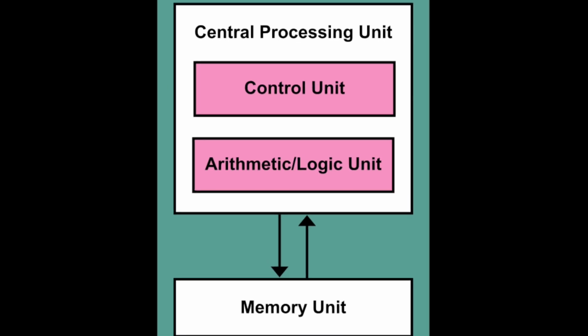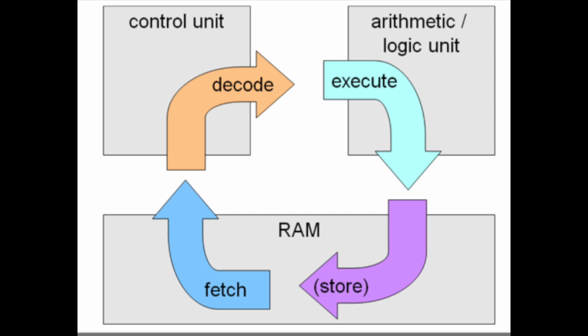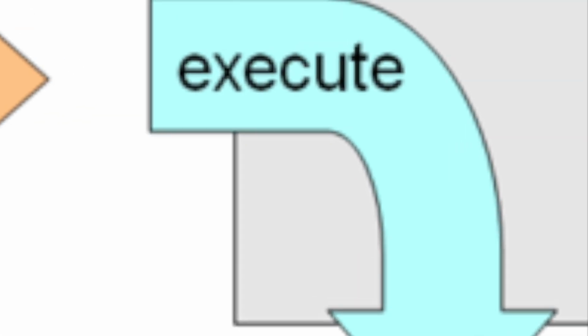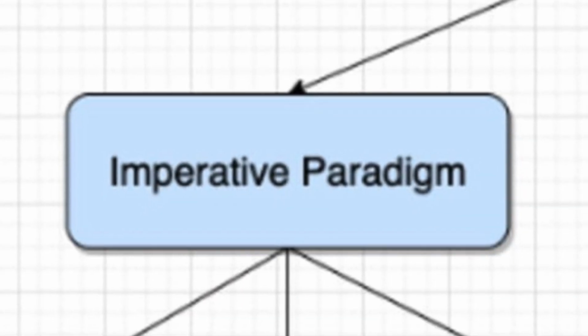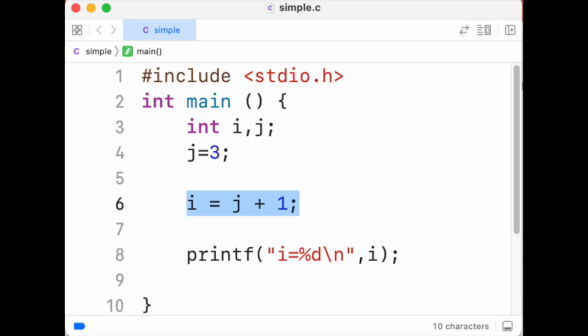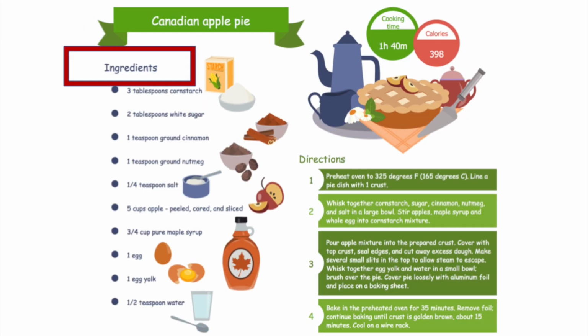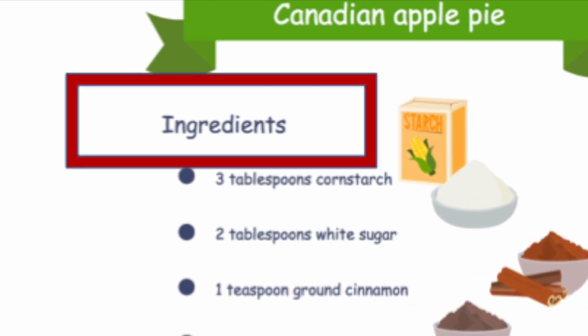The von Neumann architecture can support several paradigms to construct programs for digital computers. The closest paradigm to the fetch-execute cycle is called imperative programming. Imperative programs are analogous to a recipe for cooking. These types of programs define data structures and variables that hold values. Such definitions could be considered the ingredients.